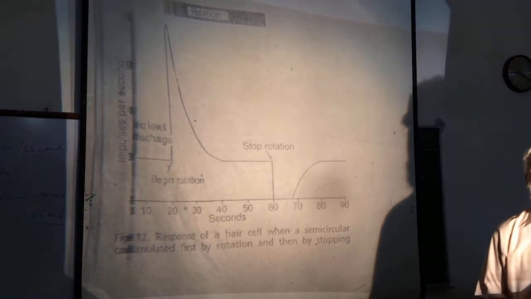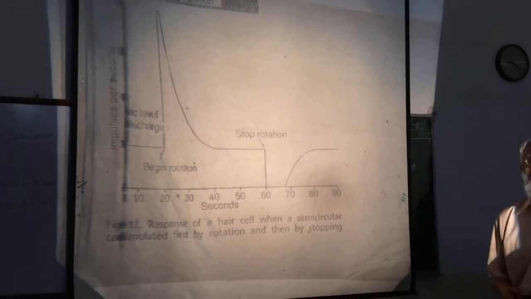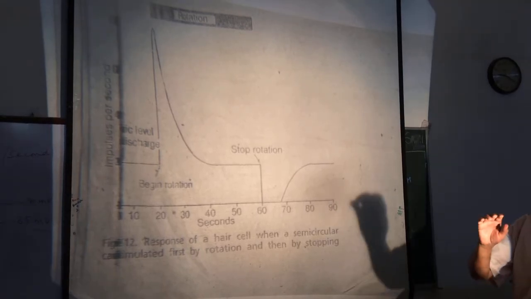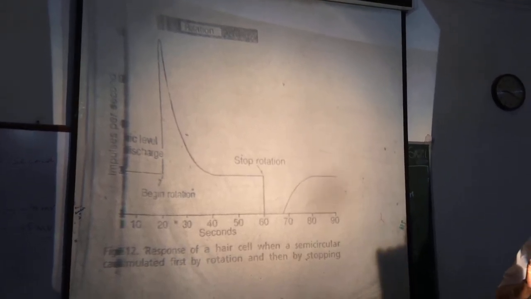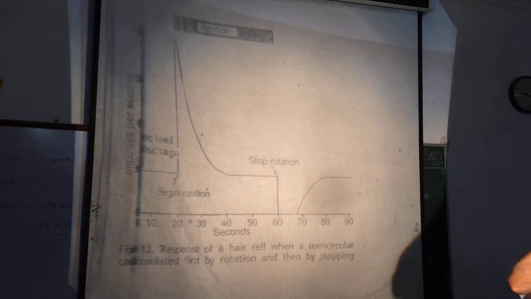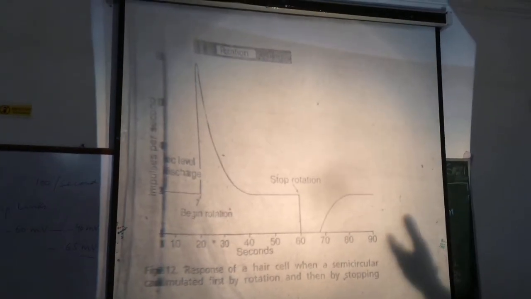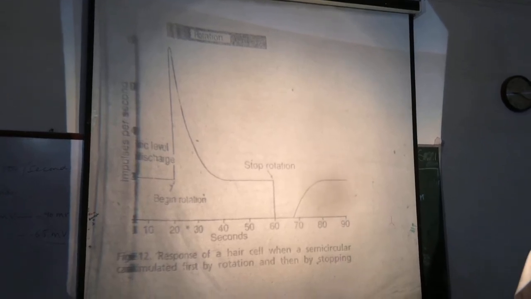We can say that hair cells in the crista ampullaris discharge signals of one polarity at the start of rotation and discharge signals of the opposite polarity at the end of rotation.